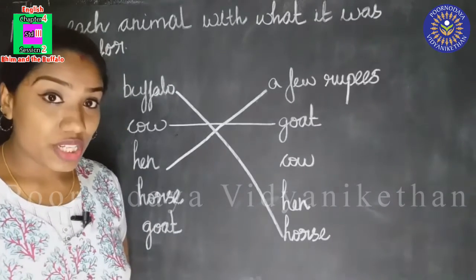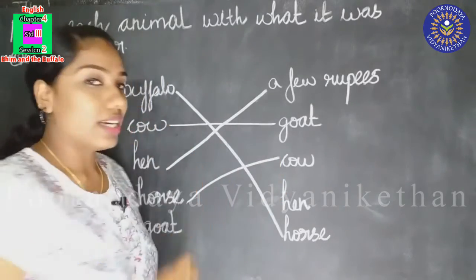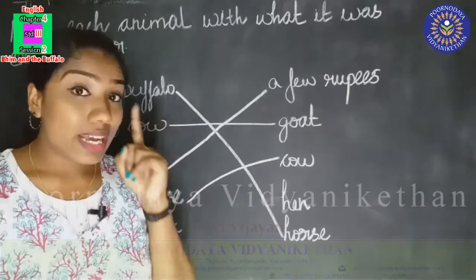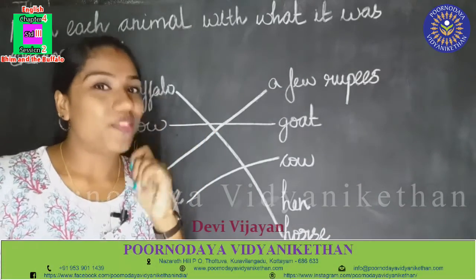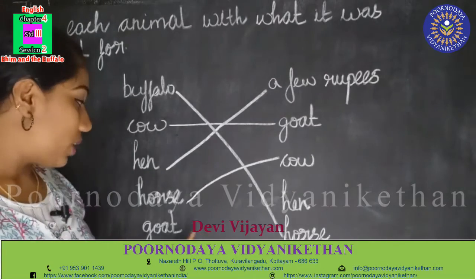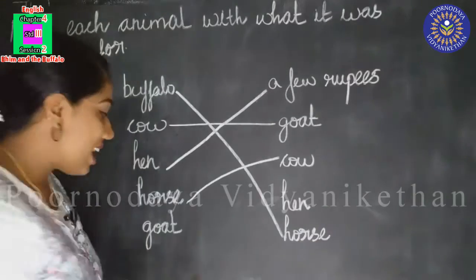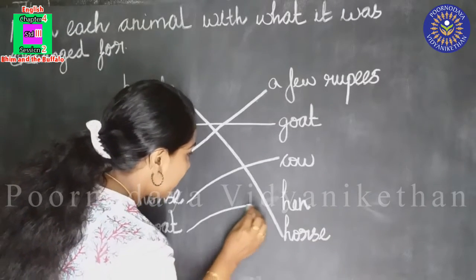The horse was exchanged with a cow. And do you remember that cow was blind in one eye? Very good, children. Now the last one, goat. The goat was exchanged with hen. The goat was exchanged with hen.